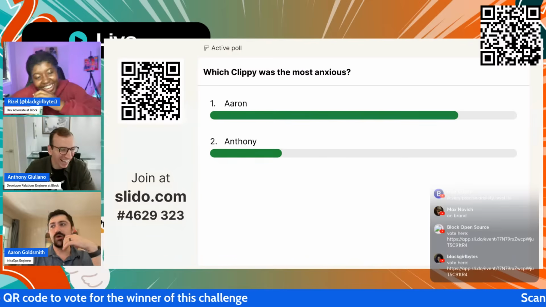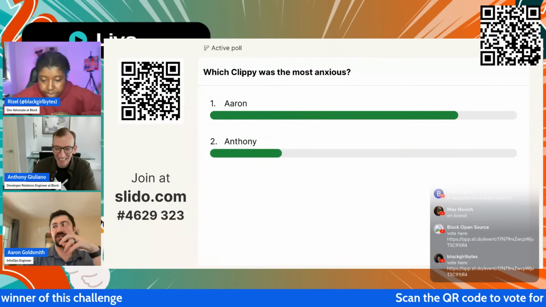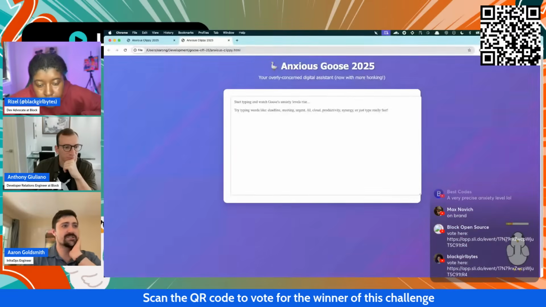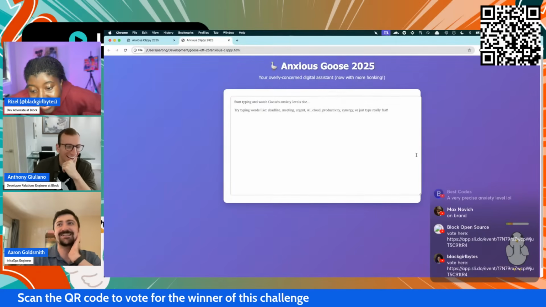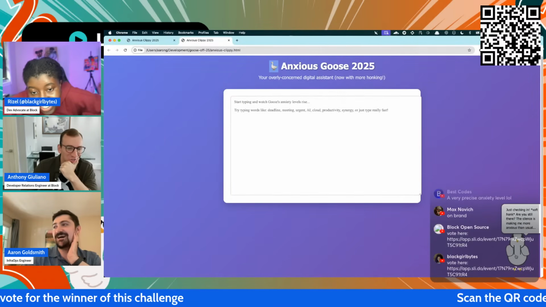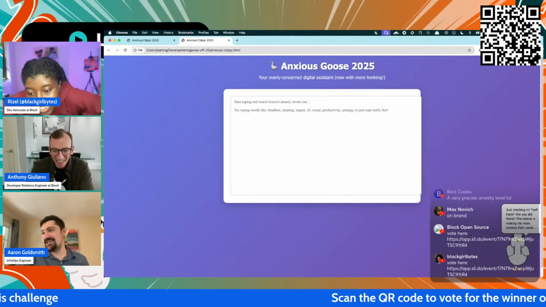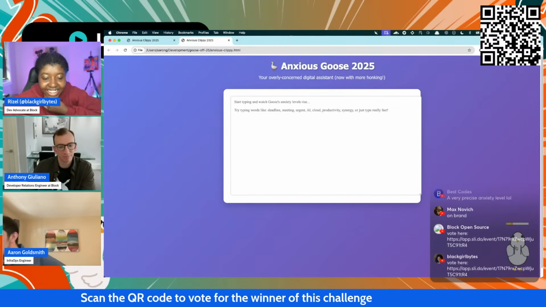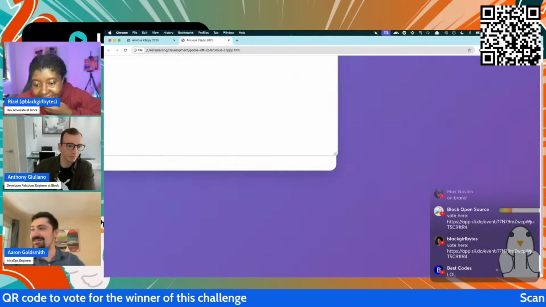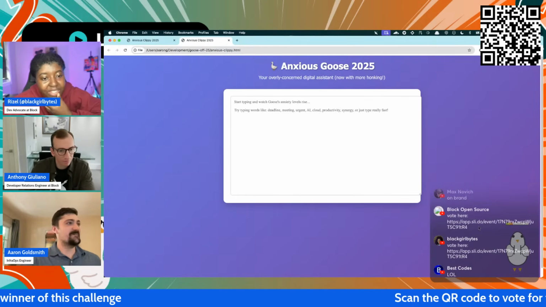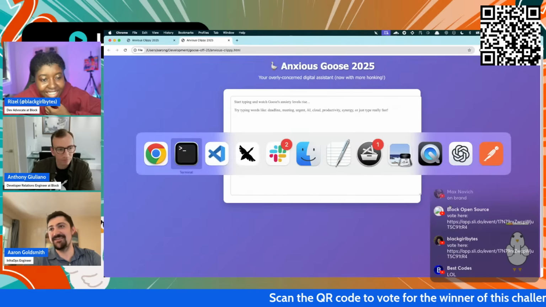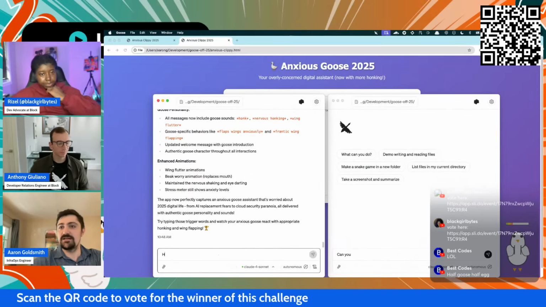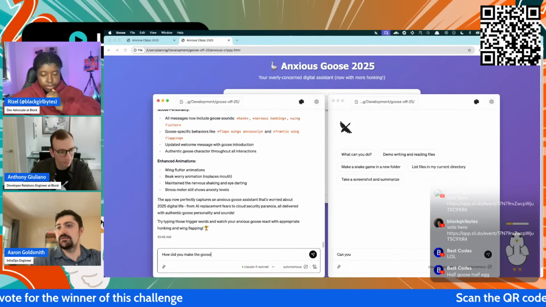One thing I was going to add: it just finished, because it just rendered on my end, but I had asked it to update to a goose, and it tried to render it as a goose and put a goose here. It's a goose. So any bonus points I can get, I'll take it. I'm wondering how it's doing it, like rendering random SVG stuff. That is awesome. How did you make the goose?